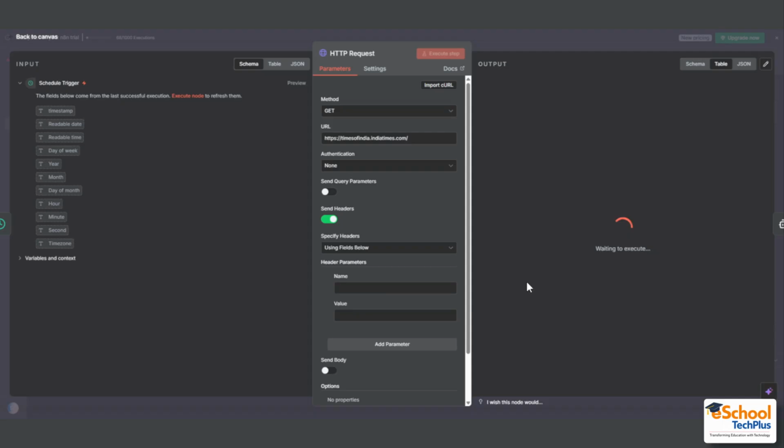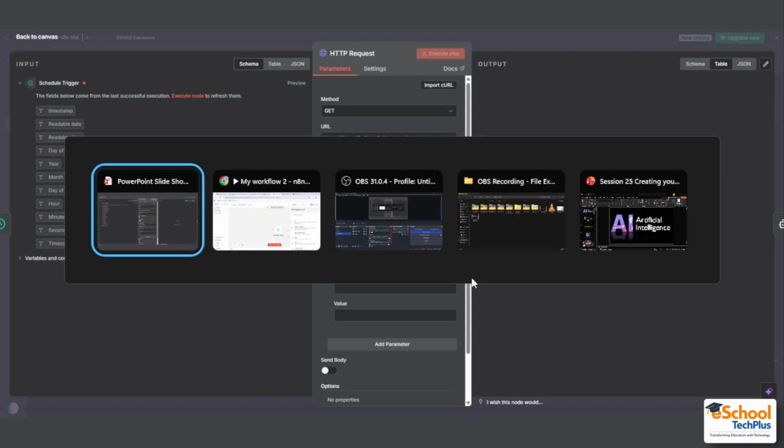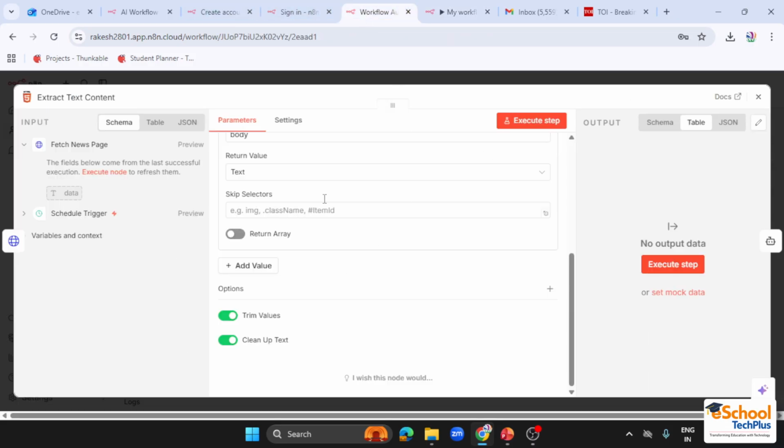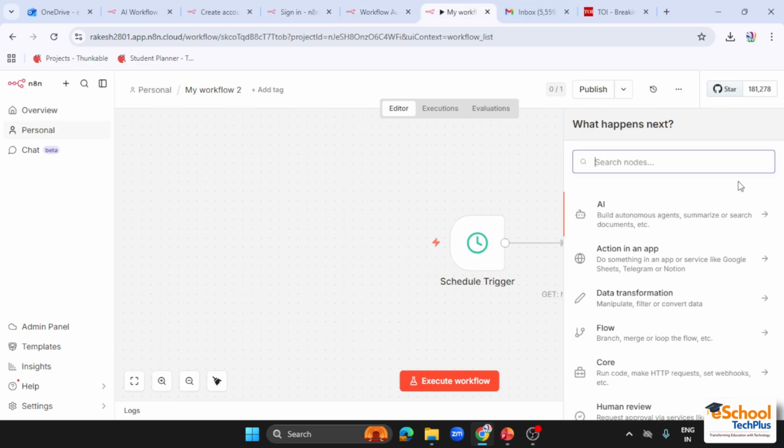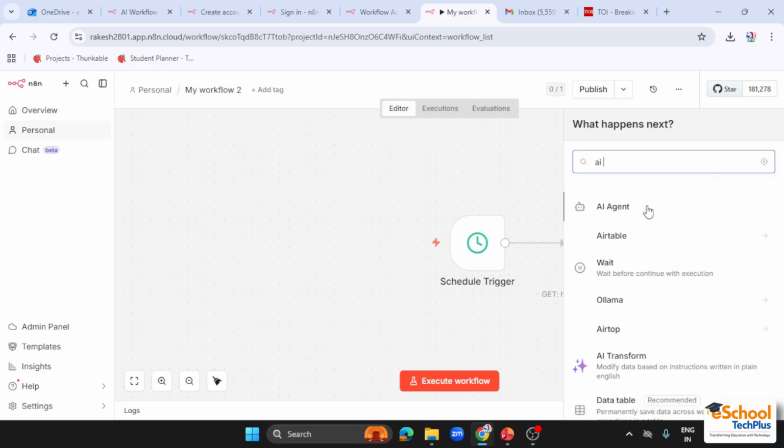Now let us set up an AI agent. So in this particular workflow I have set up this AI agent which will summarize the news, because the news website will return a lot of things and we have to summarize that news. And how can we summarize? By using a chat model which will summarize the news that is being extracted from this website into simple bullet points. So that one I am going to do by using an AI agent. So let me choose AI agent.